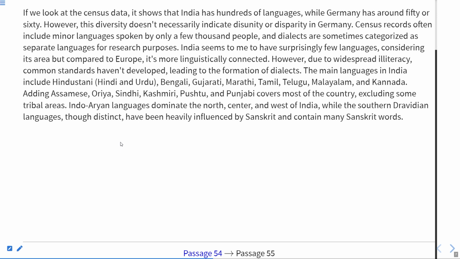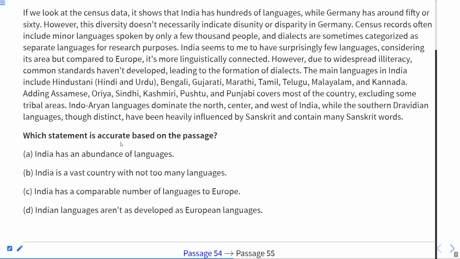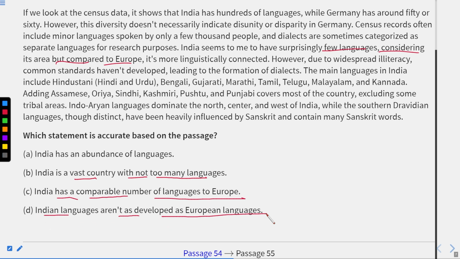And the next question is, which statement is accurate based on the passage? India has an abundance of languages, whereas if we see this line, few languages, considering its area. Compared to Europe, India is a vast country with not too many languages. India has a comparable number of languages to Europe, or Indian languages aren't as developed as European languages.